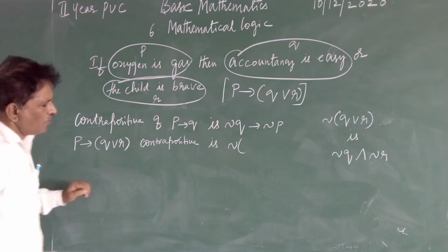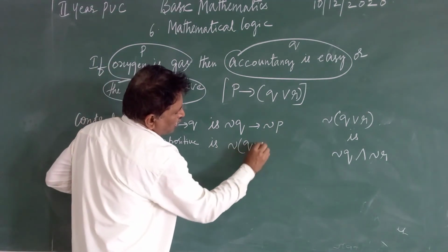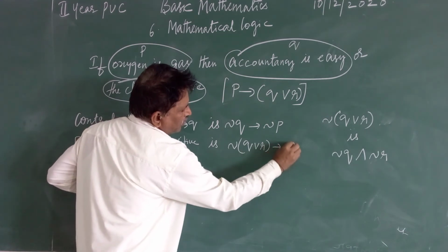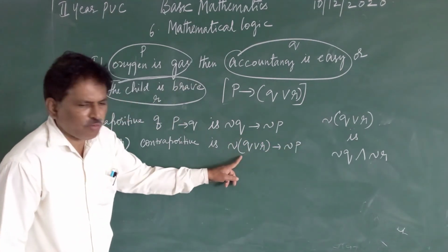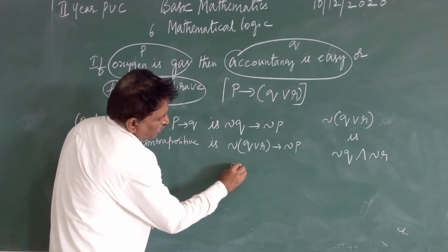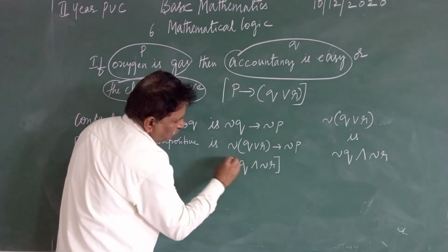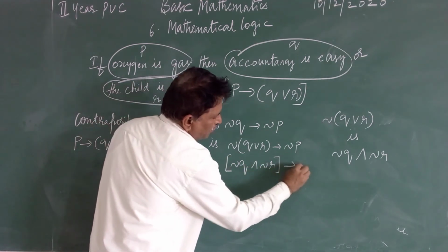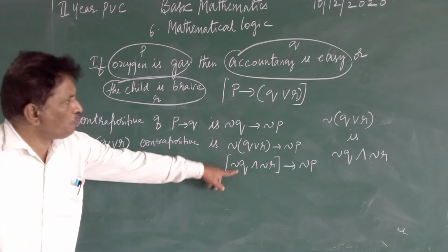Negation of Q or R implication negation of P. Again we have to apply De Morgan's law for this one. So this will be negation of Q and negation of R together becoming one statement, implication of negation of P. Now Q is what?